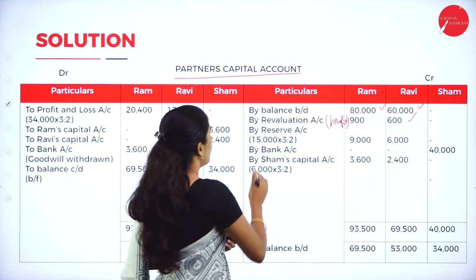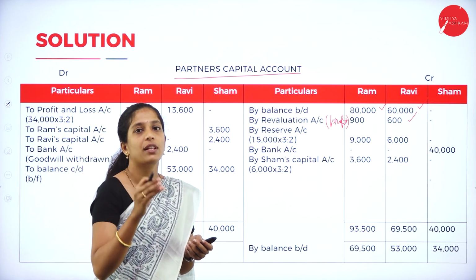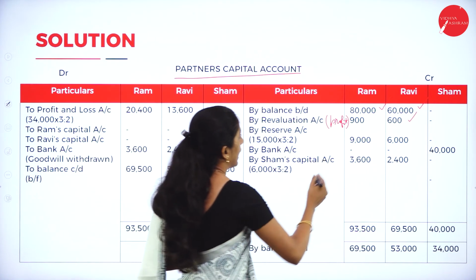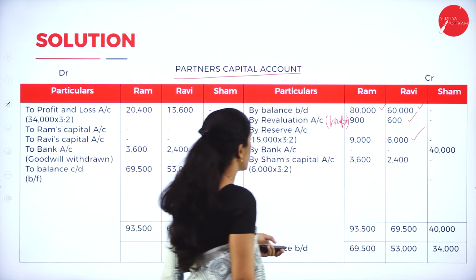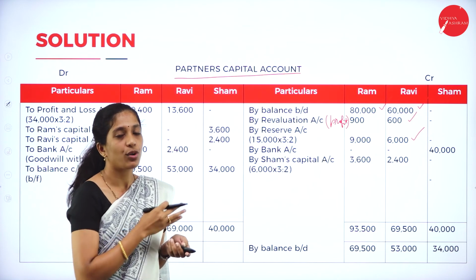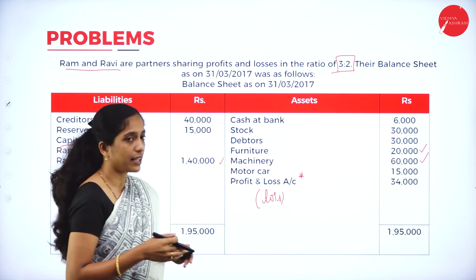So reserve 15,000 in the ratio 3:2. How to distribute? 15,000 into 3 by 5, and 15,000 into 2 by 5, you'll get 9,000 and 6,000. In the same way, check whether there is any fund. There was no fund in the liability side.